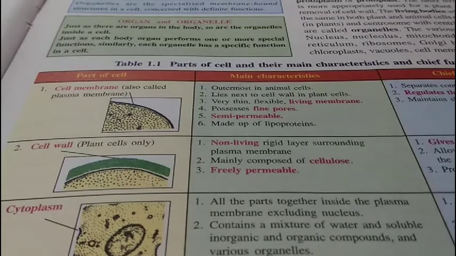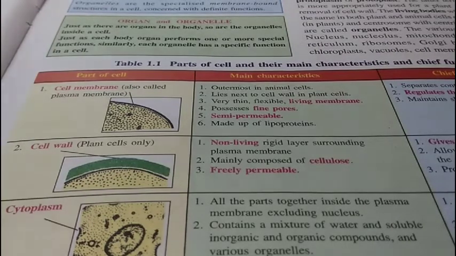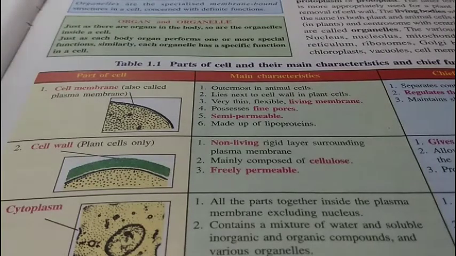The living parts of the cell, which consist of cytoplasm, nucleus, and other living structures, are collectively called protoplasm. So protoplasm is the living part of the cell, due to which the cell is living. In case of plant cells, the protoplasm is termed as protoplast. So protoplasm in case of animals and protoplast in case of plant cells. So protoplast is the living matter of plant cell, and protoplasm is the living matter of animal cell.